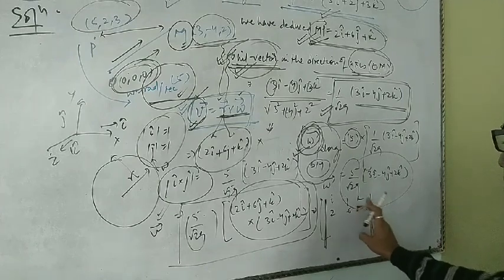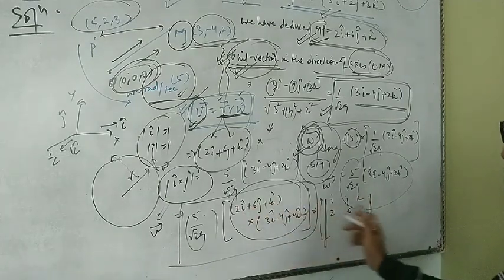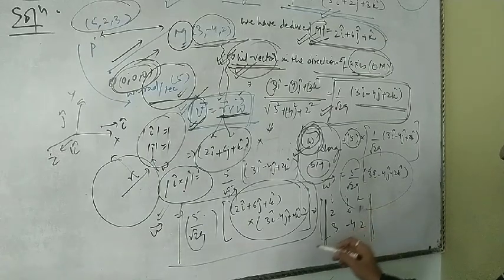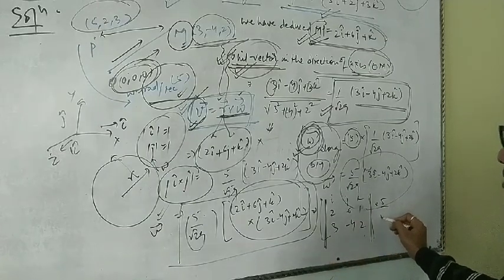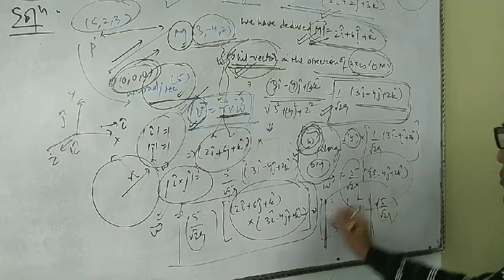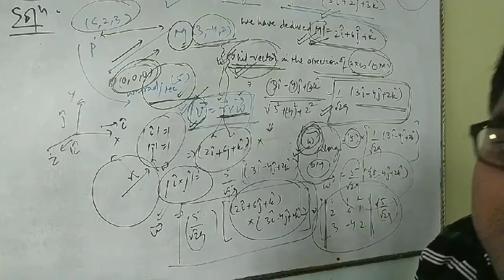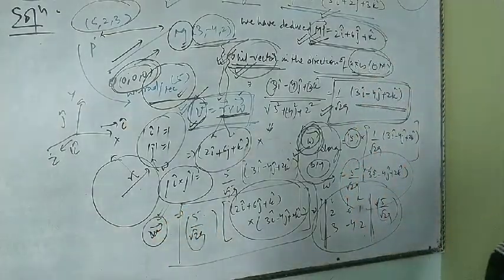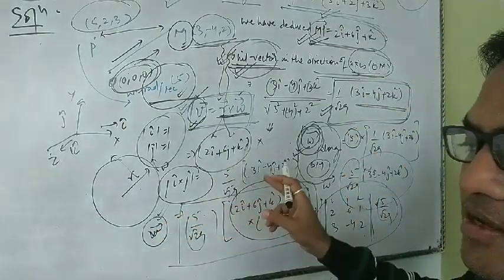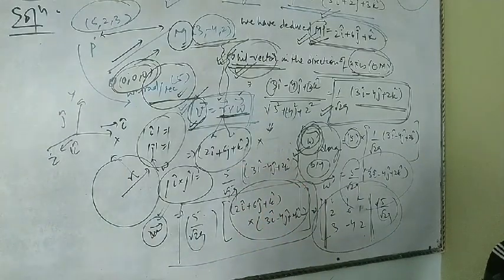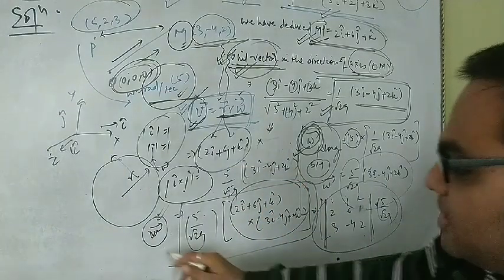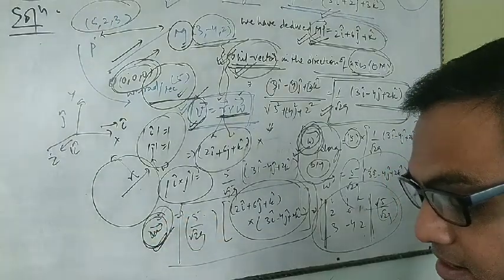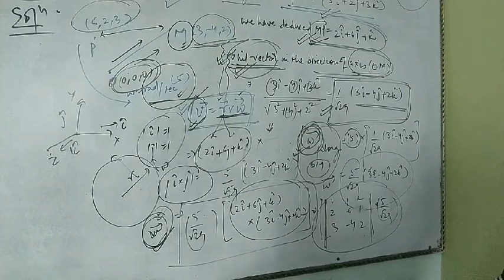and putting the values here. Okay, 2, 6 and 1, then 3, minus 4, 2, and you have to solve this, multiplied by 5 by root 29. This is the magnitude. If you solve this, you get the value of v. You can get v in the directional vector, and we compute the magnitude by taking the square root of the sum of squares of the individual i, j, k components. In that way you can solve for the value, and it is necessary to solve this.